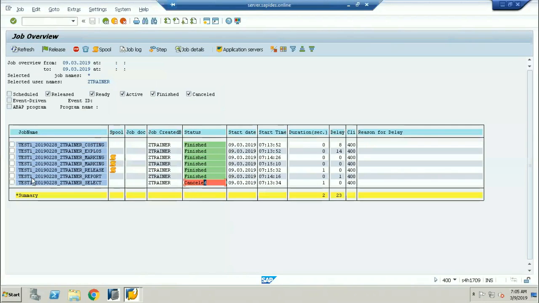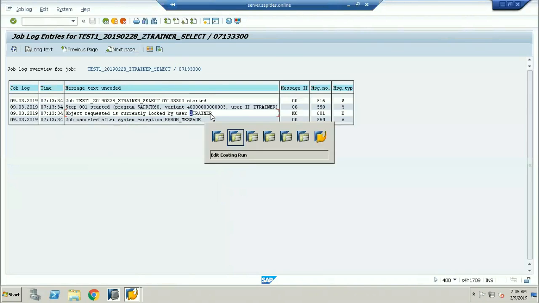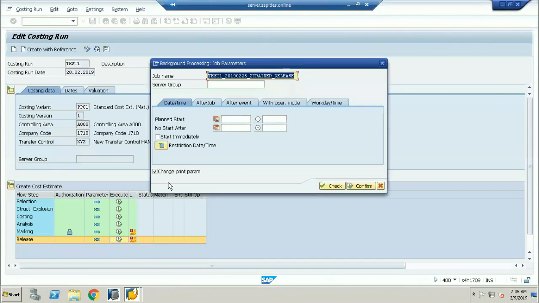Okay, it is locked actually. Error message: object request was currently locked. So this is exactly the lock. Okay, it has been locked because before I did this cost estimation, I locked this. Okay, last one. Let me execute one more time.